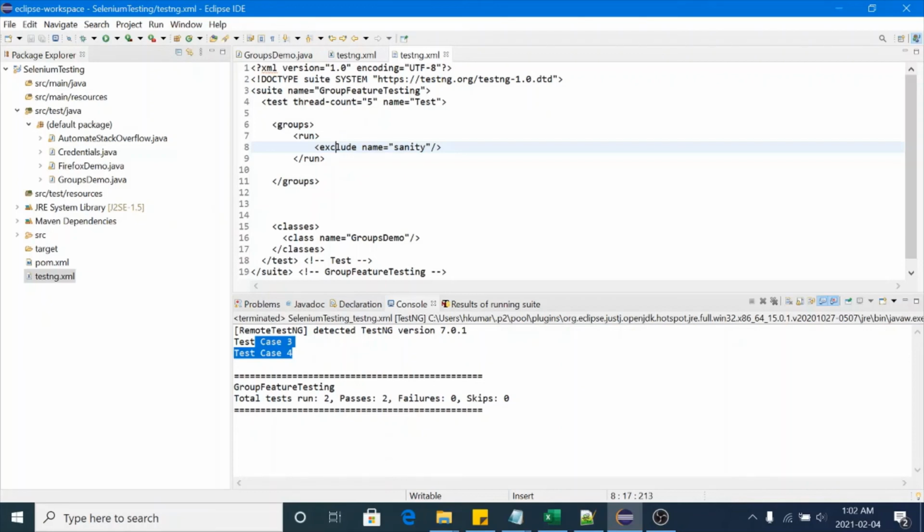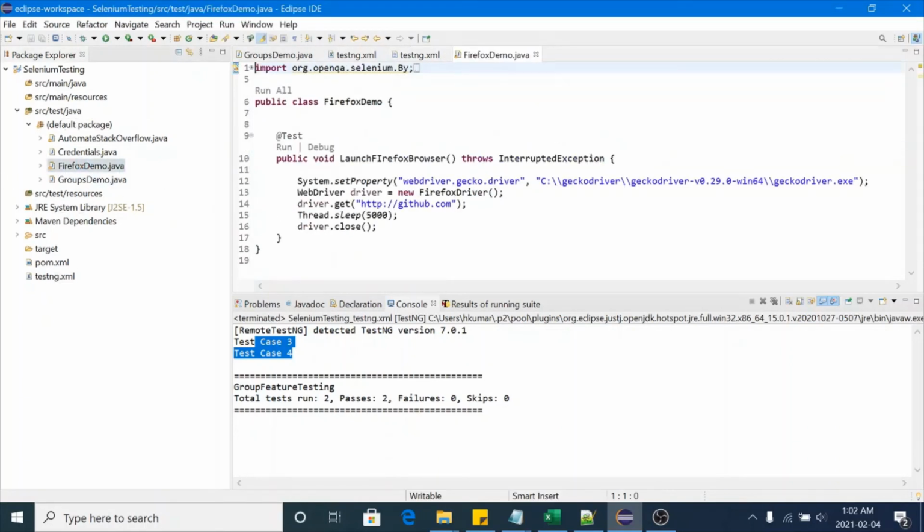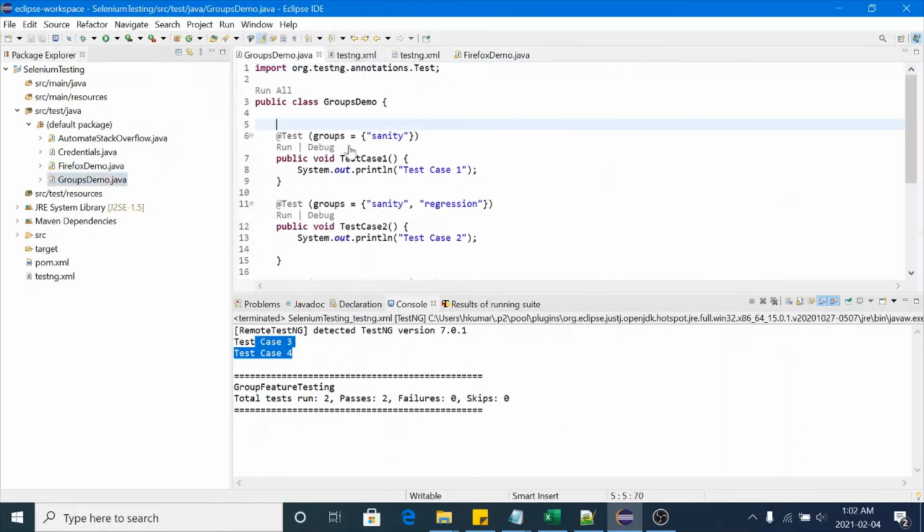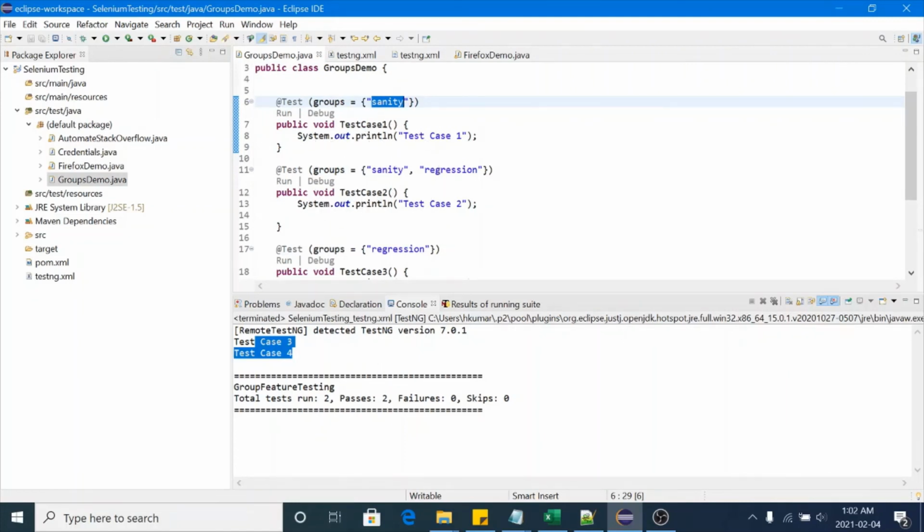You can put group names in front of the test annotation, groups equal to sanity. If you want to include one test case in multiple groups, you can mention groups is equal to sanity comma regression, and if you want one more, you can add API. So you can mention any number of groups here.